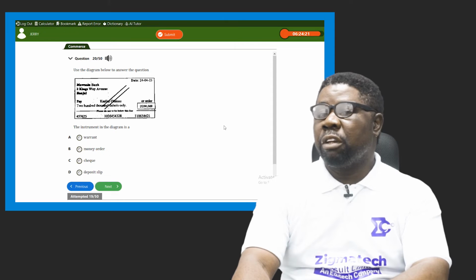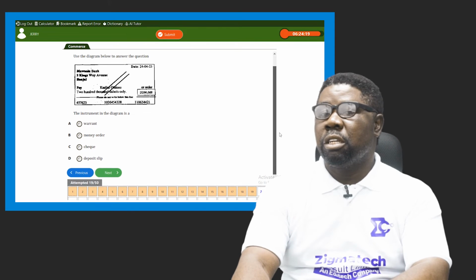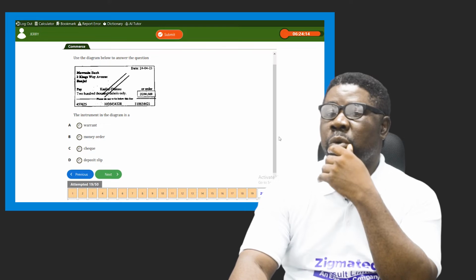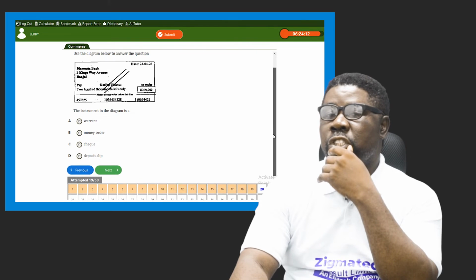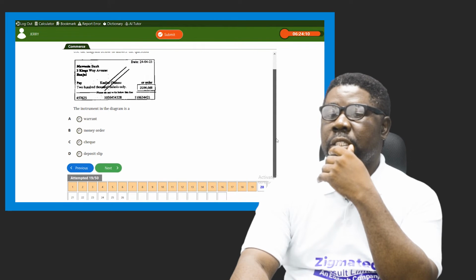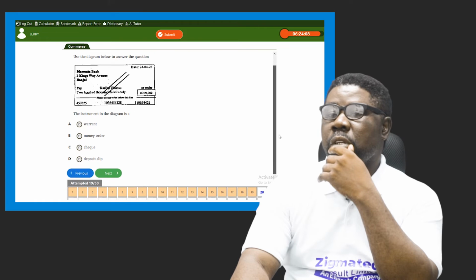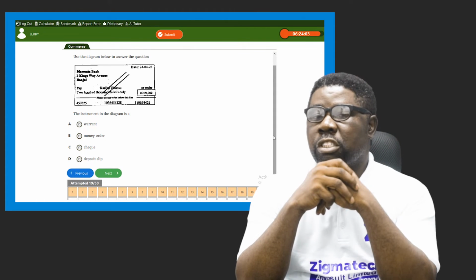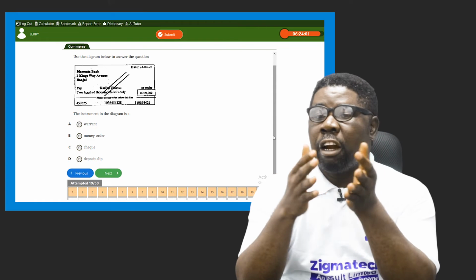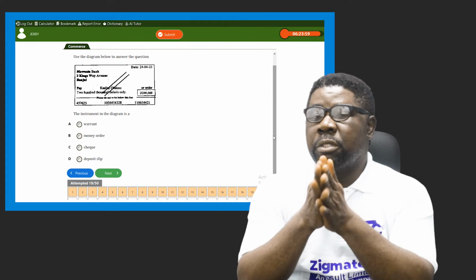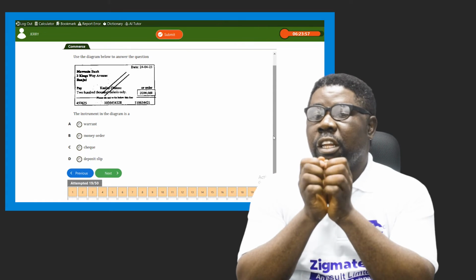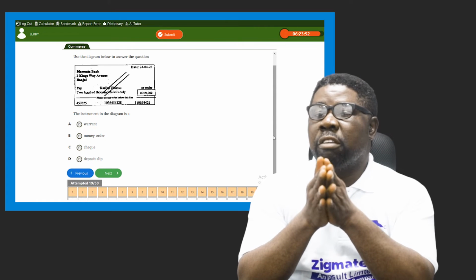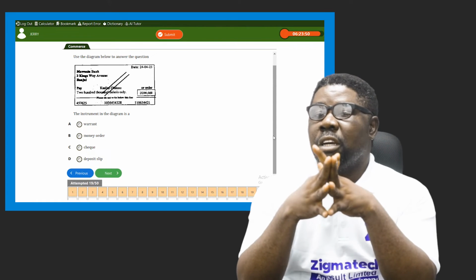All right, here we have an image displayed. This image, they say use this image or the diagram below to answer the questions that follow. And this is question 20. The question says, the instrument in the diagram is a dash. What does it represent? This is simple as it's known. The picture here is representing what? A check booklet. All right?